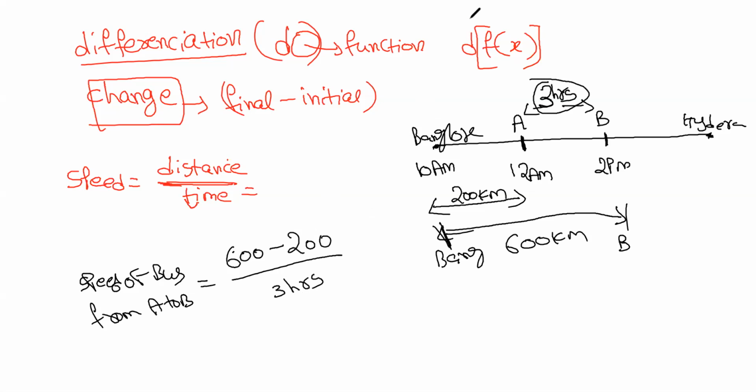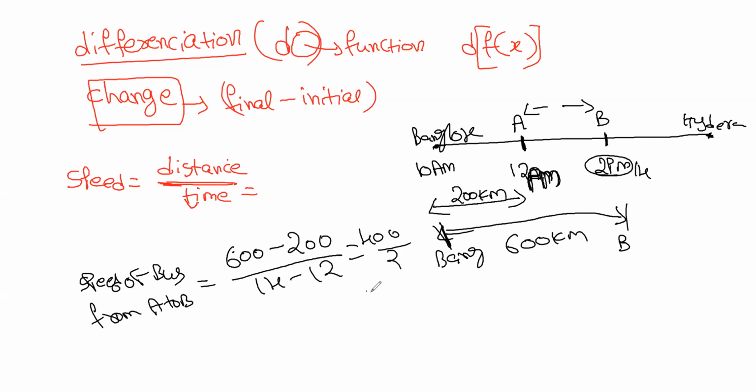Wait. It's not 3 hours. I have given the time, right? I gave the time from 12 p.m. to 2 p.m. Let's take 12 p.m. itself. It is very near. If you take this as 14, now tell, what is the speed of the bus? It's 400 divided by 14 minus 12. 400 by 2 is 200 kilometers per hour, right?